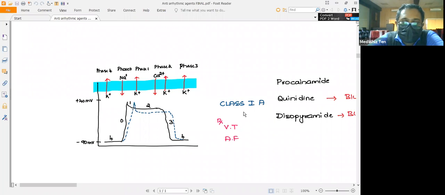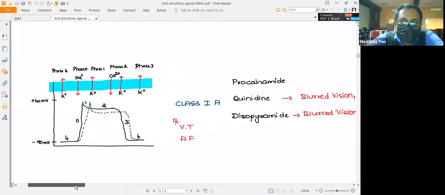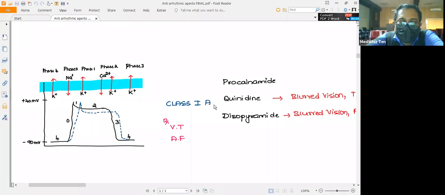These classes of drugs have varied ability in blocking the sodium channels, so based on their strength to inhibit the sodium channel, they are classified into three subclasses. Here you can see this is class 1A. The examples are procainamide, quinidine, and disopyramide. These class 1A drugs will block the sodium channel, thereby the depolarization phase, the phase 0, will be affected.